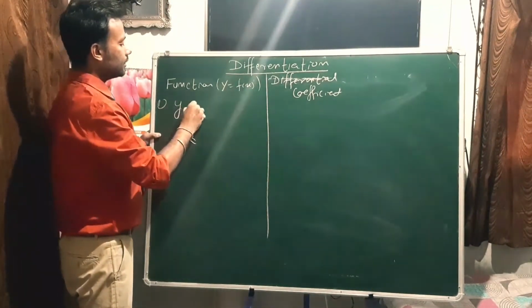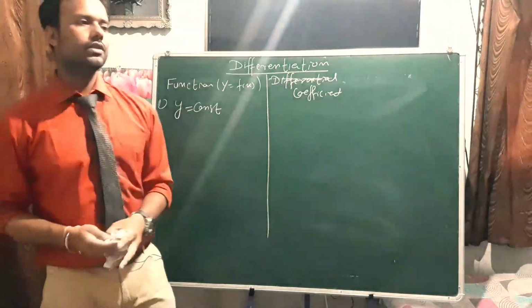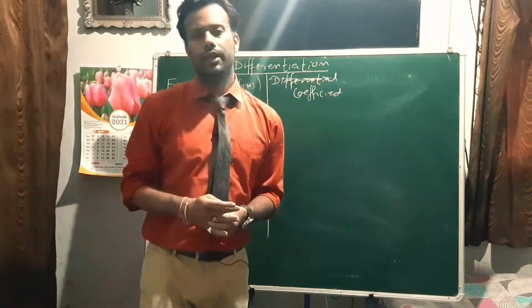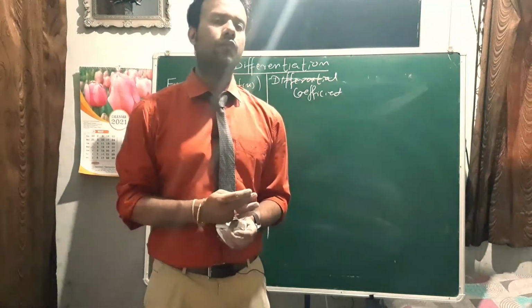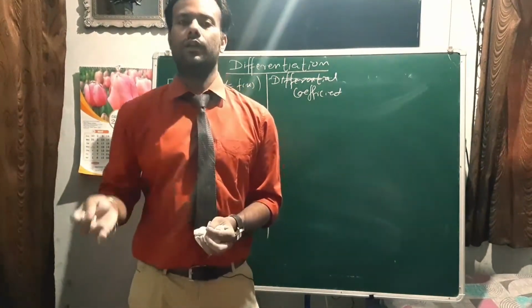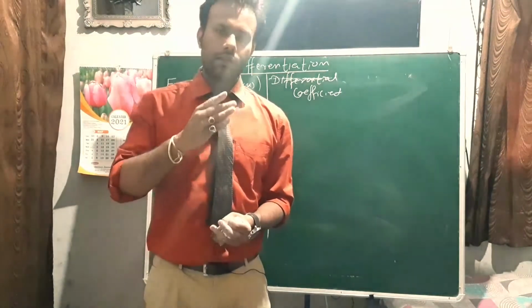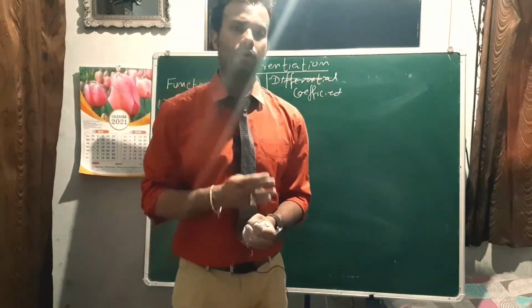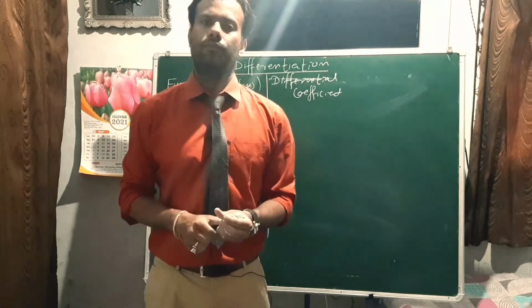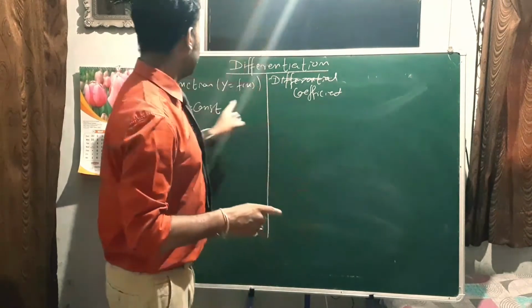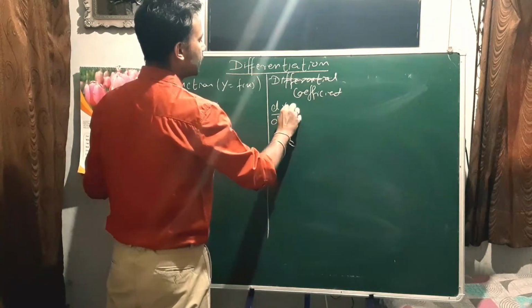if y is equals to constant. Now understand this. What does constant mean? Constant means it does not change its value with respect to time or with respect to distance or with respect to anything. Let's say y is equals to pi. Now does the value of pi depend upon time or distance or any other quantity? No. So let's say we differentiate y with respect to x.